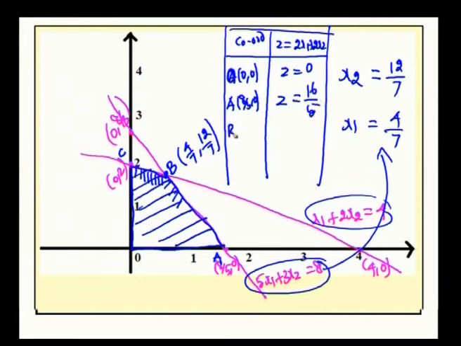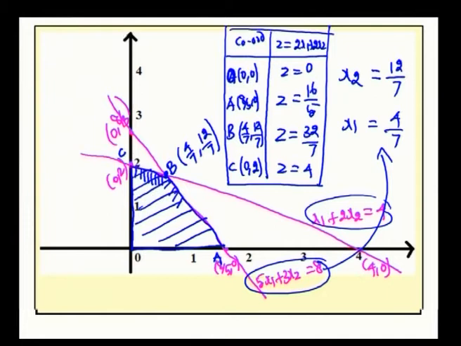Then the point B, which has coordinates 4 by 7 and 12 by 7, our objective function value is 2 into 4 by 7, which is 8 by 7, plus 2 into 12 by 7, which is 24 by 7. Therefore, we have z equal to 32 by 7. And for the coordinate C, which is the point 0 comma 2, our objective function value is 4. So, at all the extreme points we got our z value.